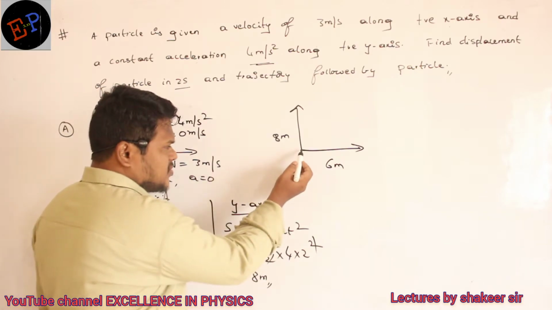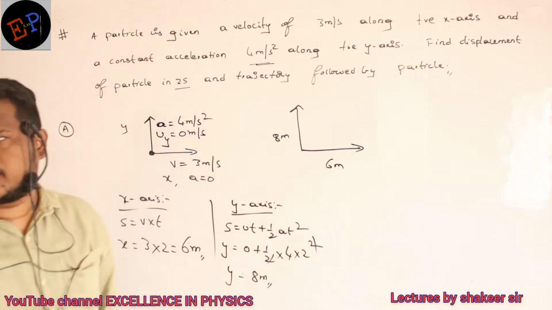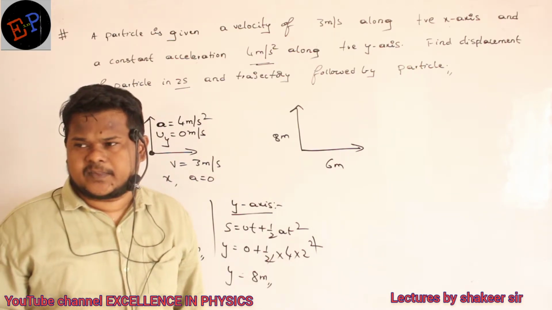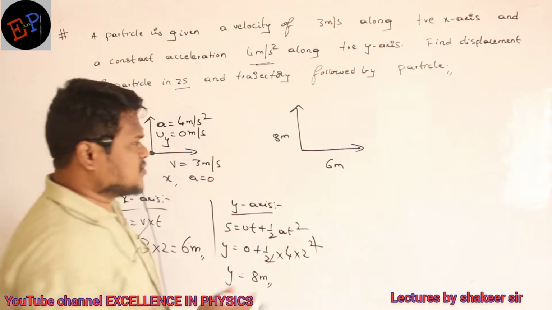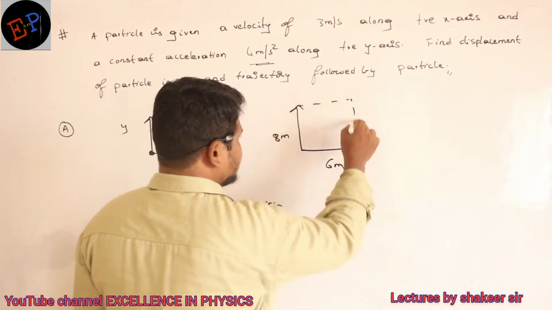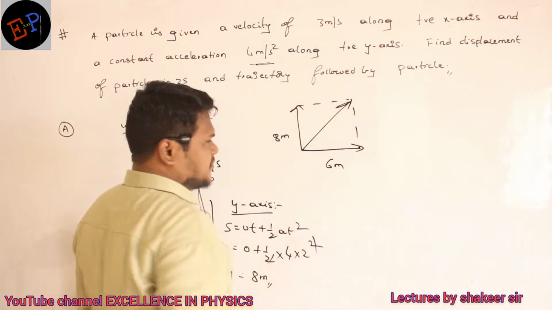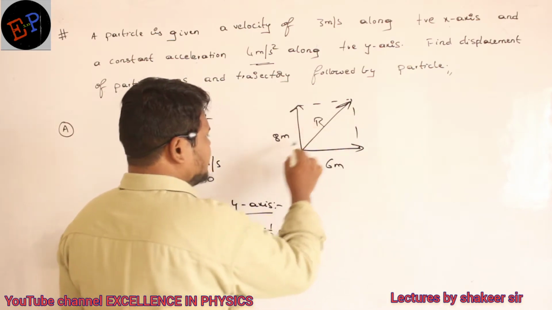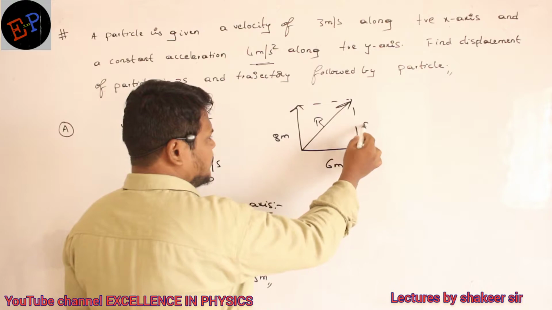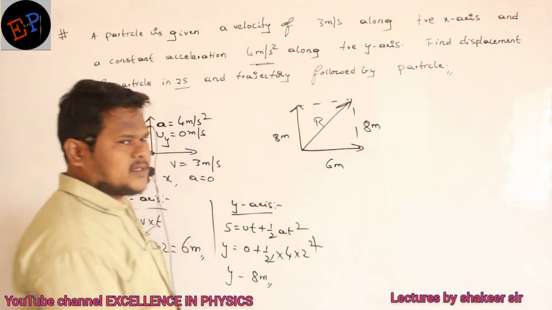So two vectors are joined tail to tail. Tail to tail means what kind of addition? Parallelogram rule of addition. So just duplicate the vectors. Clear? So this is my resultant. Therefore, if this is 8, this one also will be 8 only. That is how I duplicate the vectors.